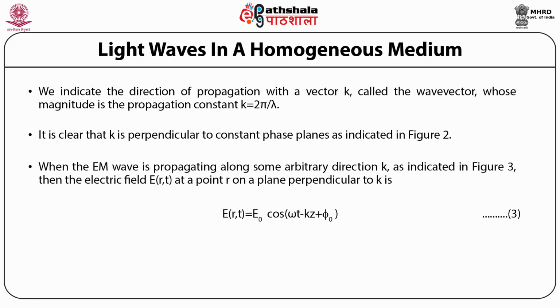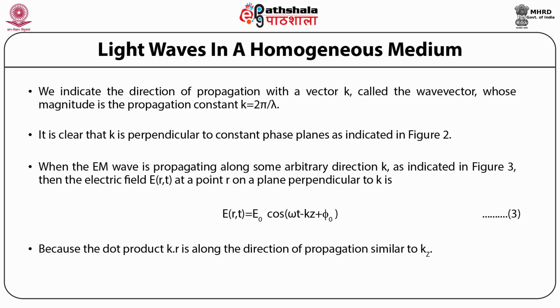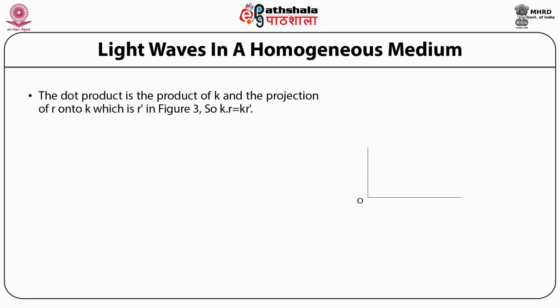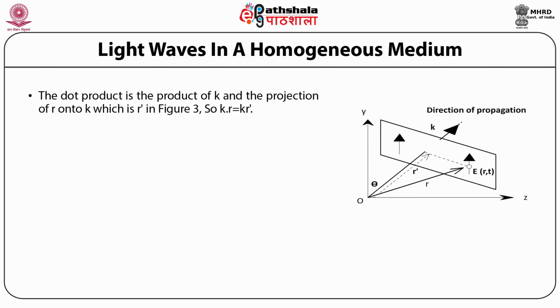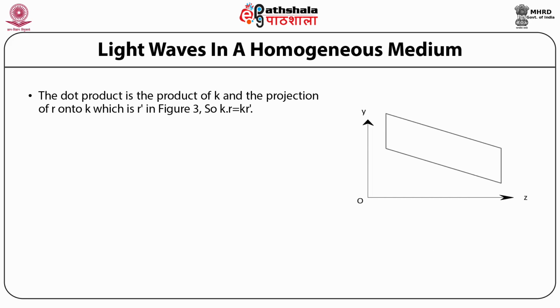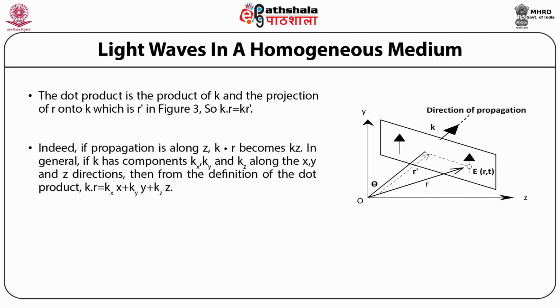When the electromagnetic wave is propagating along some arbitrary direction k as indicated in figure 3, then the electric field E(r,t) at a point r on a plane perpendicular to k is E(r,t) is equal to E0 cos(omega t minus k dot r plus phi 0). Because the dot product k dot r is along the direction of propagation similar to kz, the dot product is the product of k and the projection of r onto k, which is r dash in figure 3. So k dot r is equal to k r dash. Indeed, if propagation is along z, k dot r becomes kz.